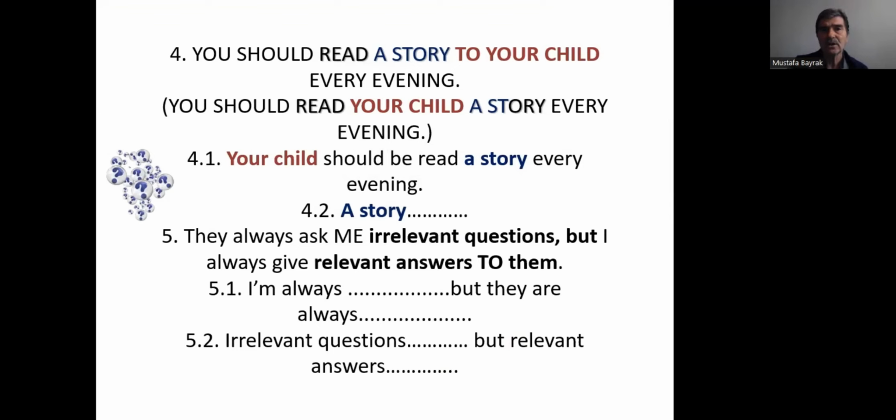You should read your child a story every evening. You should read a story to your child. You should read your child a story, not two. Your child should be read, okay? Your child should be read a story every evening. A story should be read to your child every evening.